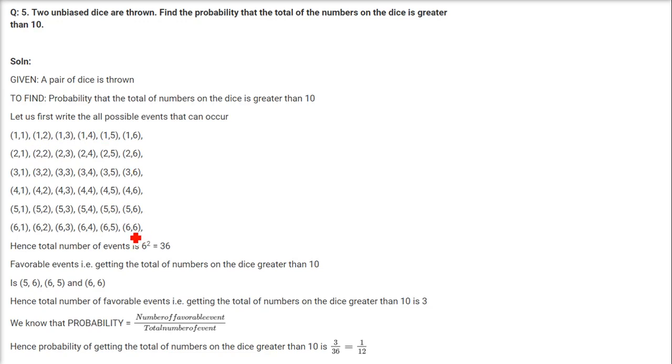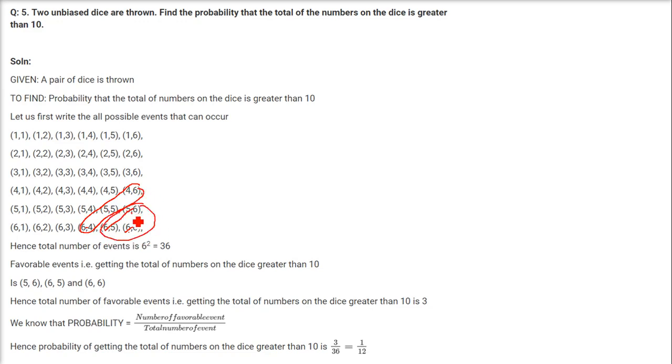But in this, I'm just making a row diagonally. So 6, 6 is 12, 6, 5 and 5, 6 is what? It is 11. And this is 6, 4, 5, 5 and 4, 6. That is, this is 10. So we want a total higher than 10. So only this will come.